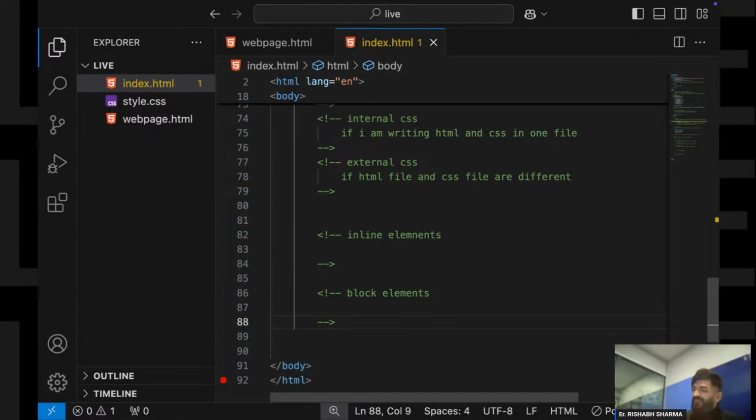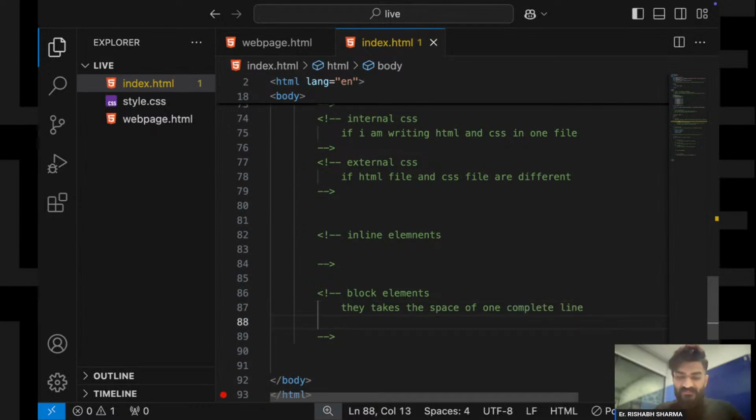So inline elements क्या होते हैं? First of all, let us understand block elements, right? So block elements are those elements जो कि they take the space of one complete line, right?